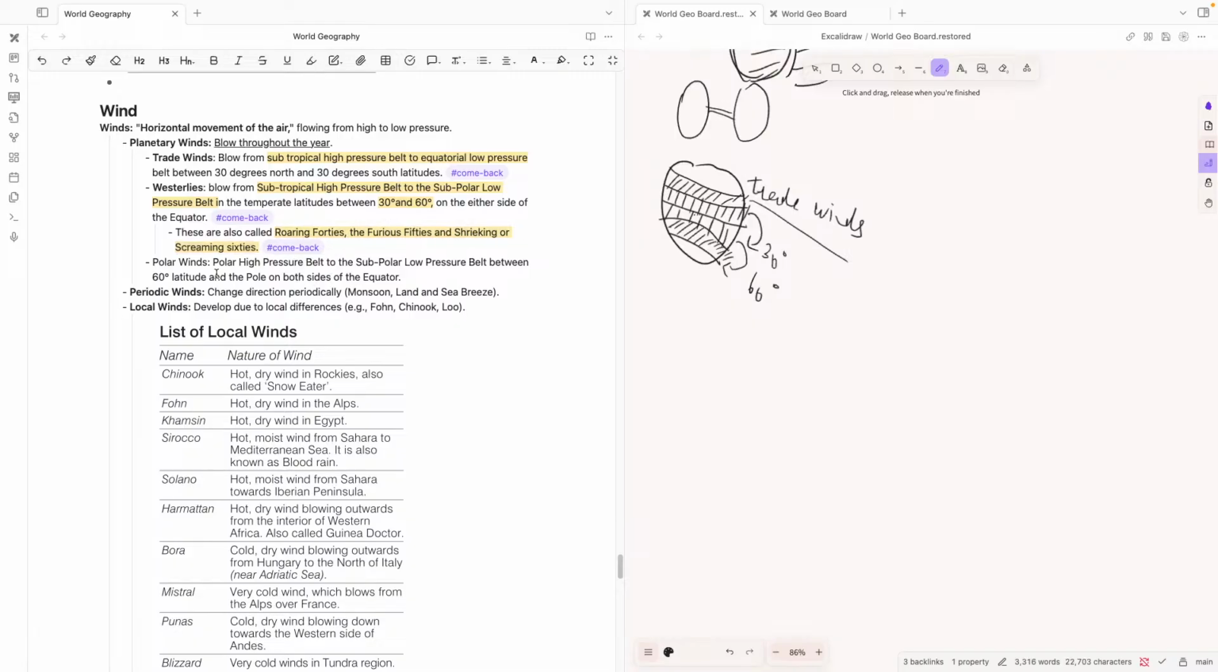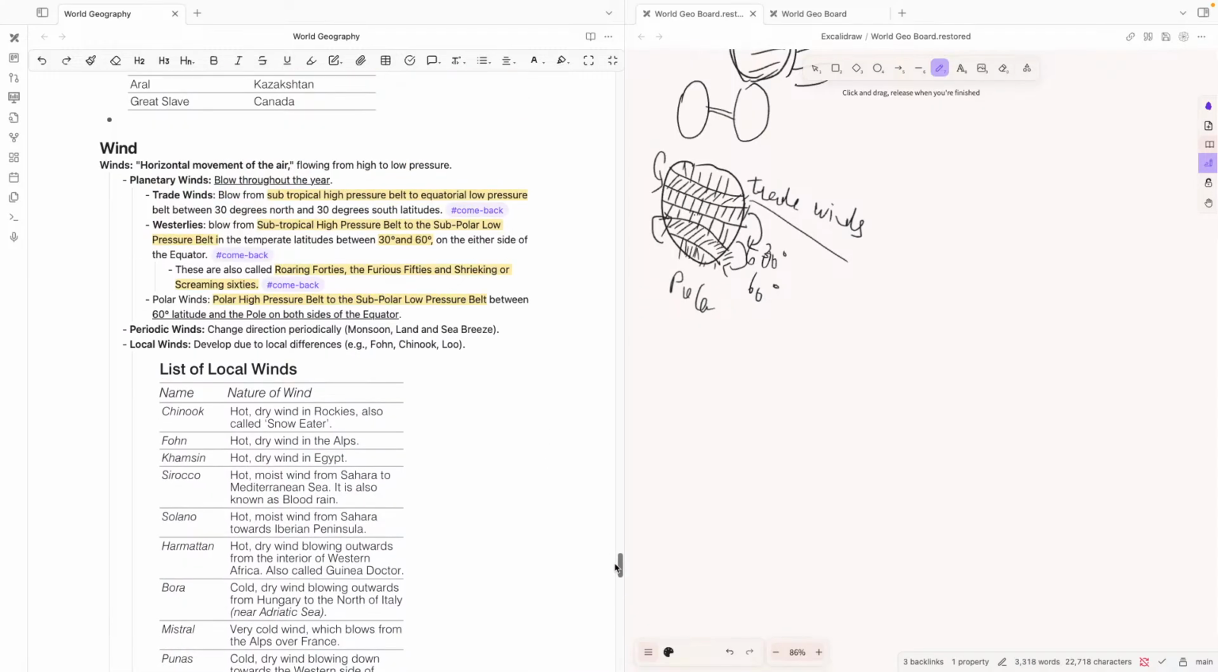Polar winds. Polar winds blow from the polar high pressure belt to the subpolar low pressure belt, between 60 degrees latitude and the pole on either side. So it goes from the polar high pressure belt, which is this, to the subpolar low pressure belt. So this region to this region, basically between the pole and the 60 degrees on either side of the equator.